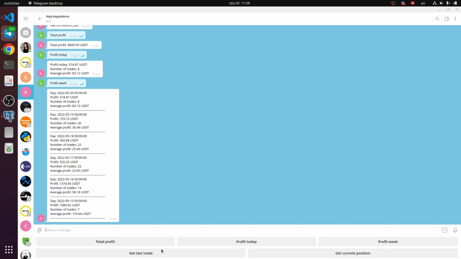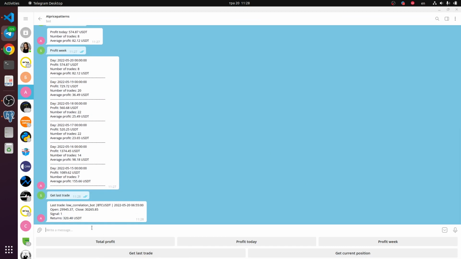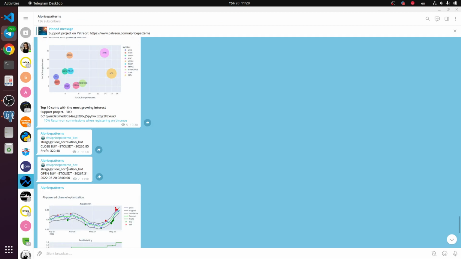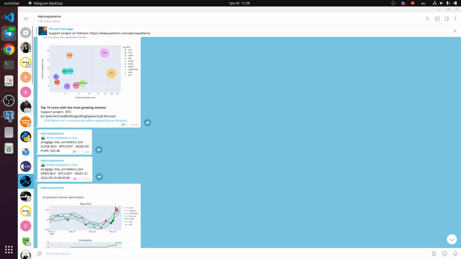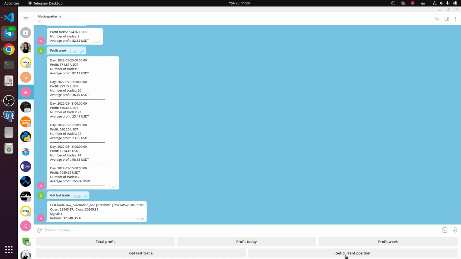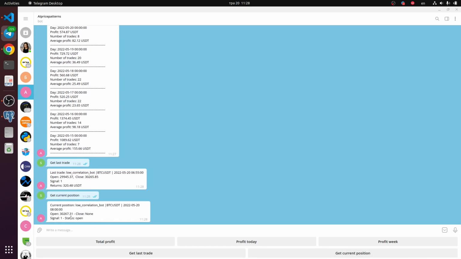Let's look at, for example, get last trade. It was in our Telegram channel. You see the last profit here. And get current position. For example, this current position has status open, and we buy, because signal 1 means buy, and -1 means sell. Sometimes we don't have any position. Okay.